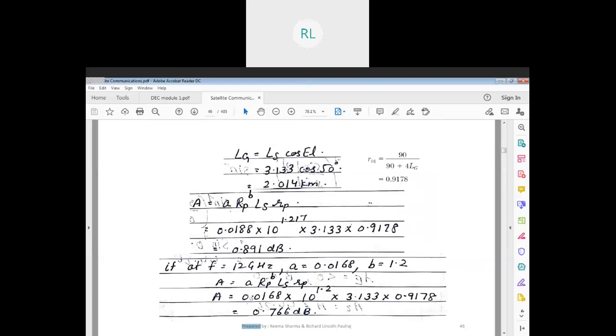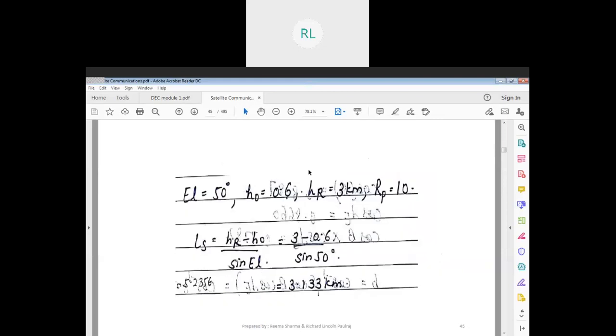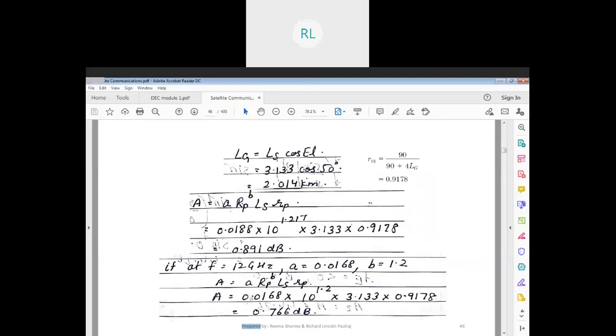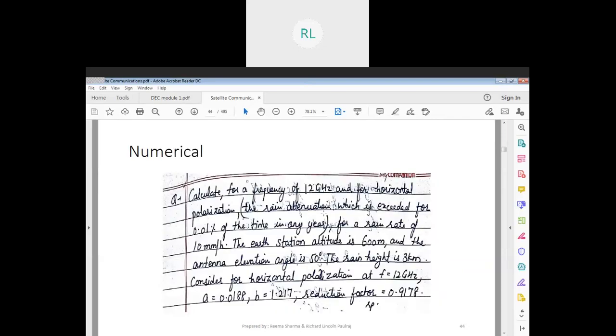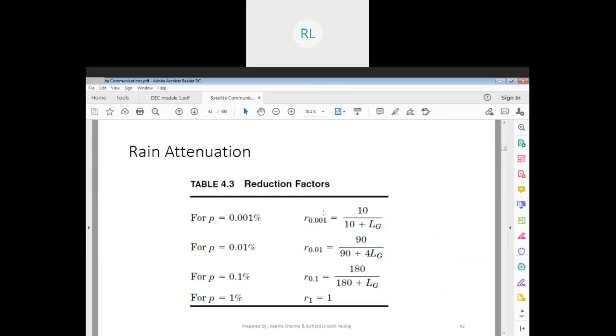So you have to go step by step. Previously we calculated LS, so using LS now I'm able to calculate LG. LG is nothing but the LS value 3.133 times cos EL. So I get my LG. See, the formulas are very simple, the substitution is very simple, just that you'll have to remember them.